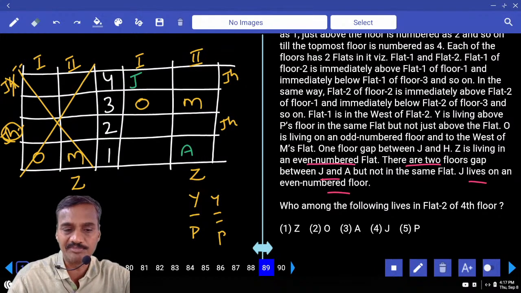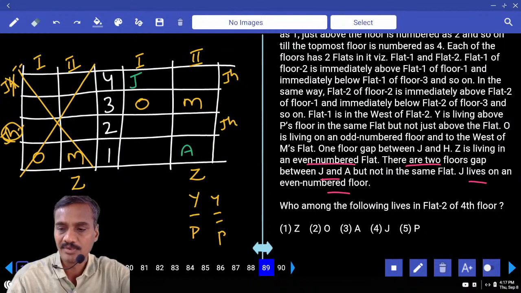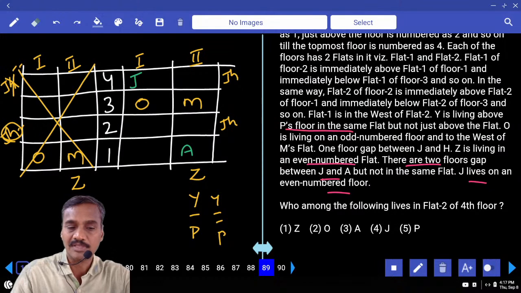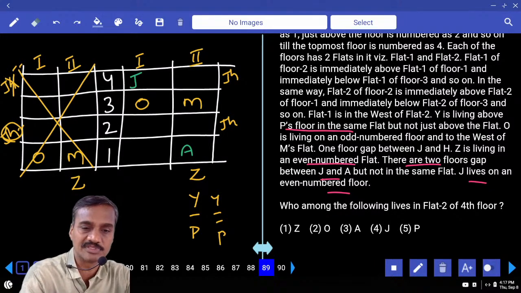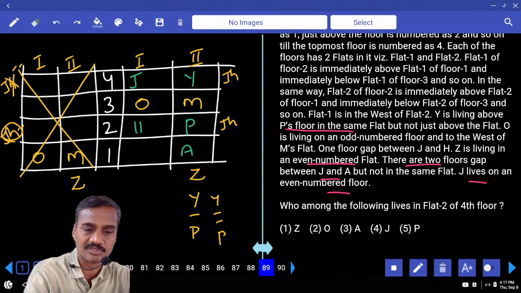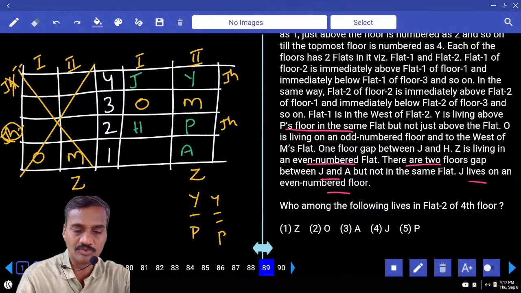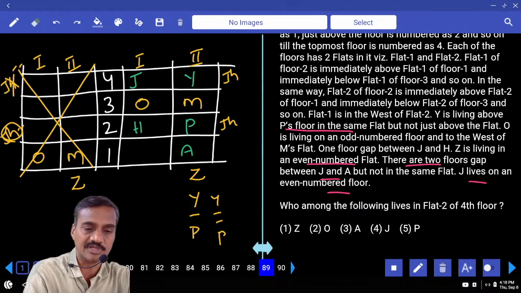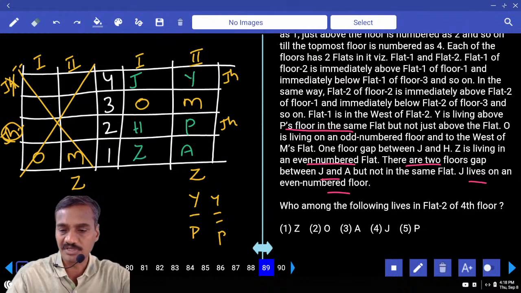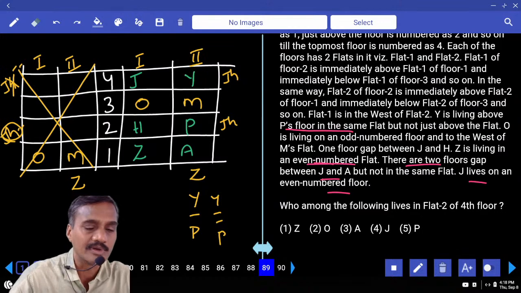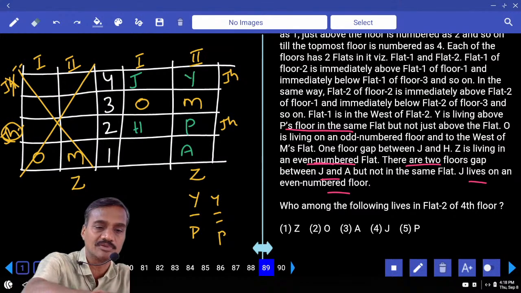Now between Y and P, what is the information? Y is living above P's floor in the same flat. In the same flat, above P's floor, where should this Y be? Y is here. And if Y is here, then P is here. And if J is here, H must be here. And if H is here, who is the person left over? Z is. And if Z is here, Z is living on an even number flat. Is it possible? Not possible. Hence this case is completely ruled out.